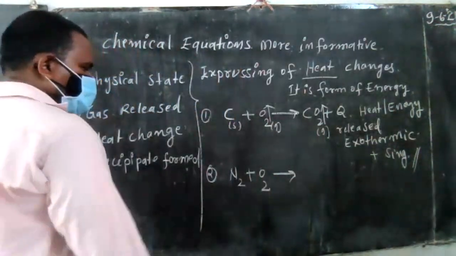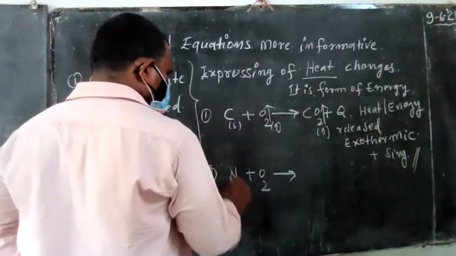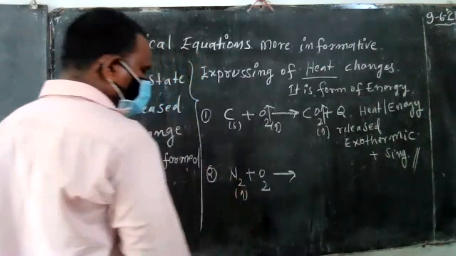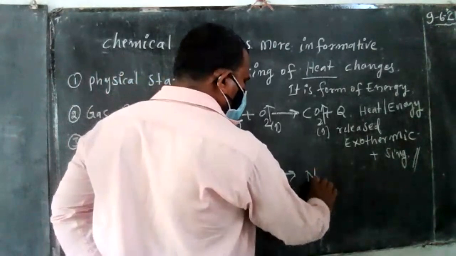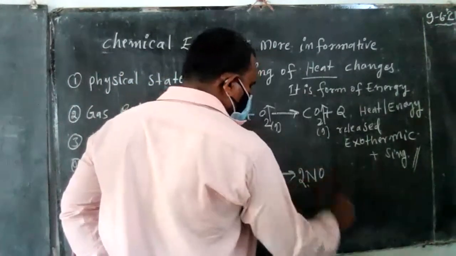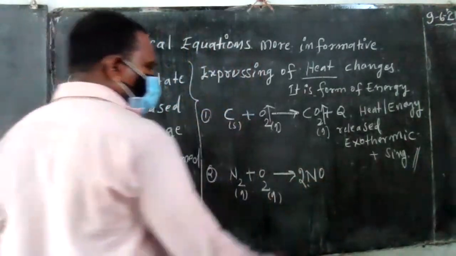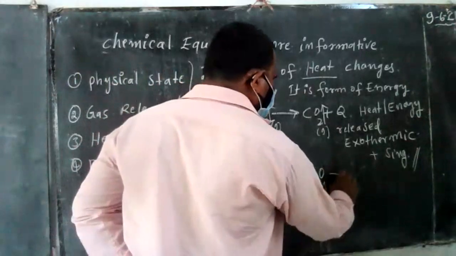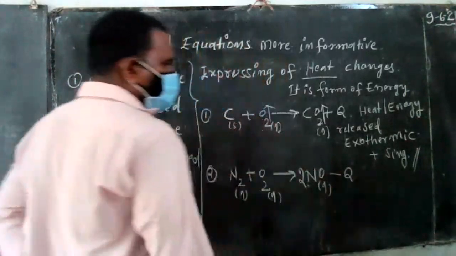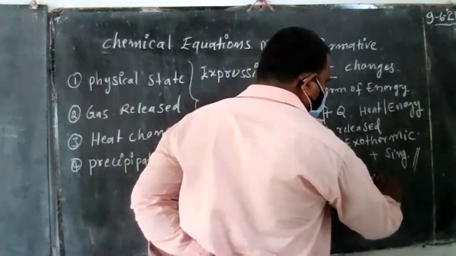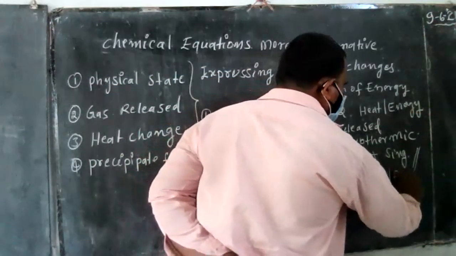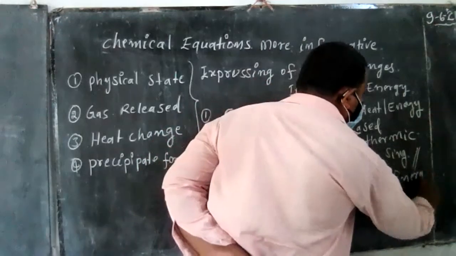Nitrogen, also a gaseous state, reacts with oxygen to form nitric oxide. This is also a gas. But in this case the heat term is minus Q, which means it is an endothermic reaction. Right, good, excellent answer.